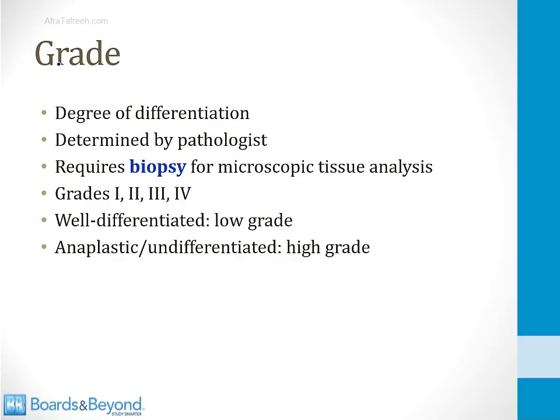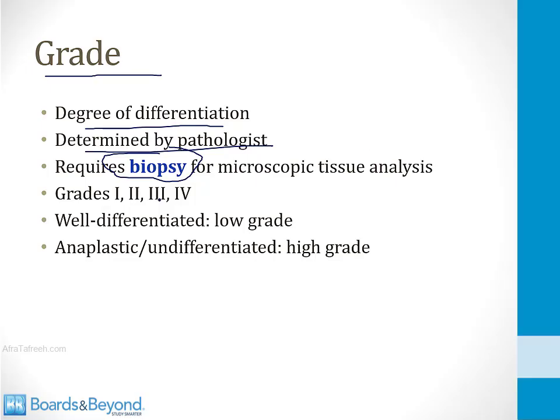Now let's talk about the formal system clinicians use for describing a tumor. All tumors have what's known as a grade. This represents the degree of differentiation. This is always determined by a pathologist, and it requires a biopsy for microscopic tissue analysis. And it's high yield to remember that this requires a biopsy. A basic step one question you could see is how is a tumor grade assigned? And you need to know it's not done from a CAT scan, it's not done from a physical exam or a blood test, it's done from a biopsy examined by a pathologist.